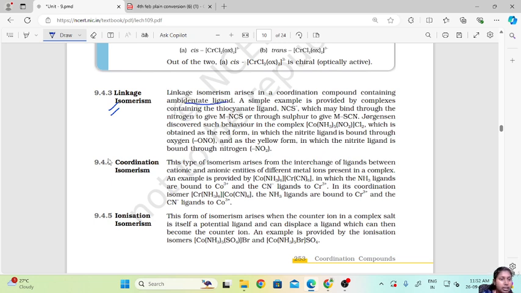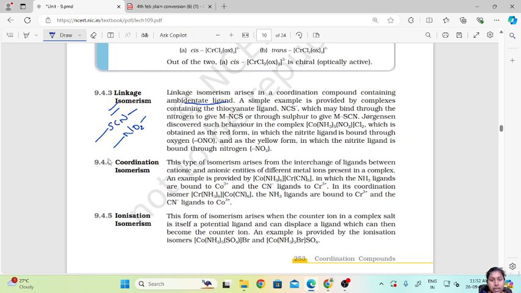What are ambidentate ligands? I have given an example of SCN and NO2, where sulfur can bind to the metal atom, and nitrogen can also bind to the metal atom. Here nitrogen can bind to the metal atom, and oxygen can also bind. So when there are two binding spots in one ligand, it is said to be ambidentate. Linkage isomerism arises in an ambidentate ligand only.